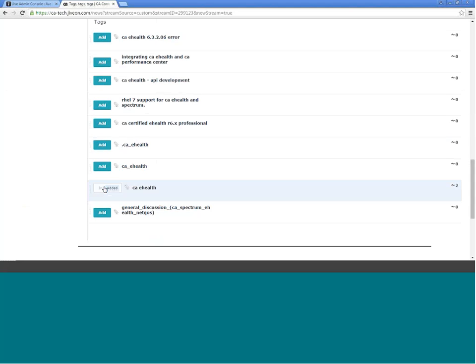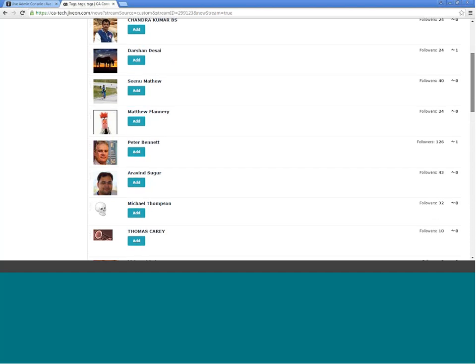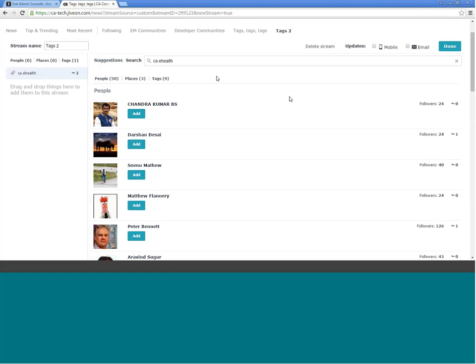You'll see there are a lot of options here right now. What we're working on as a team with the communities team is to try to clean up some of these tags that aren't as relevant. For instance, like period, CA_eHealth. We want to kind of stick with the standard of the CA space eHealth or CA space product. So we're working on fixing that, and the more popular these tags become, the higher up in the list they will appear. So over time, as people become more accustomed to tagging and using tags to follow, this list will improve as you search. So cleanup is underway, but it will continue to happen over time, so you should see some improvement as you continue to follow tags.